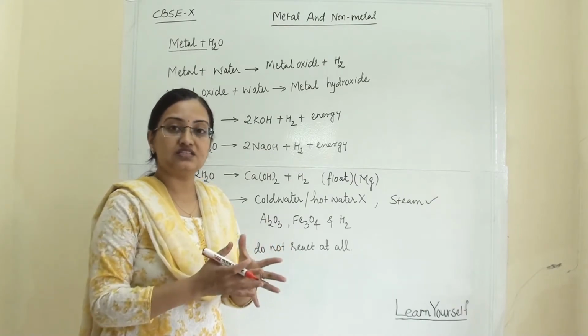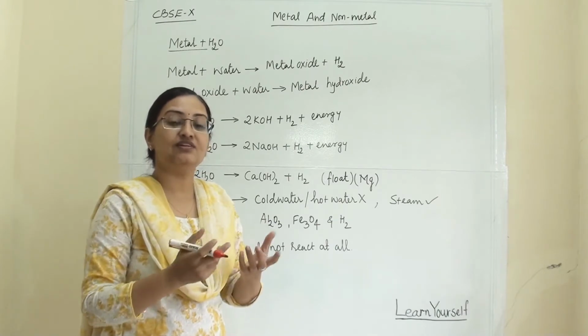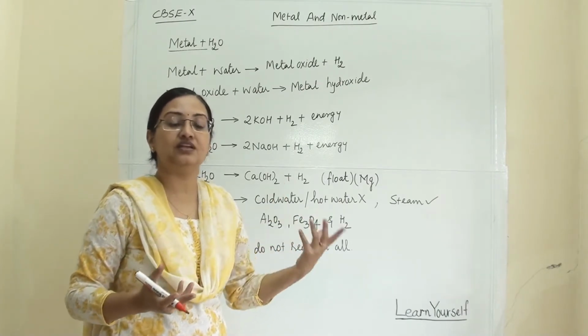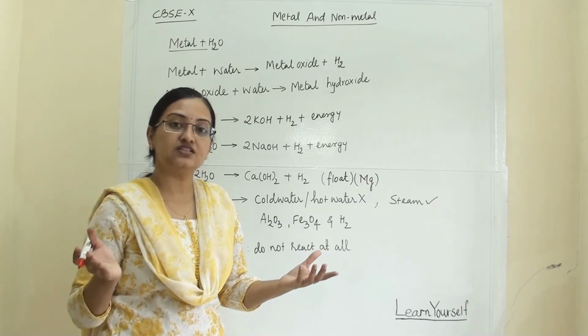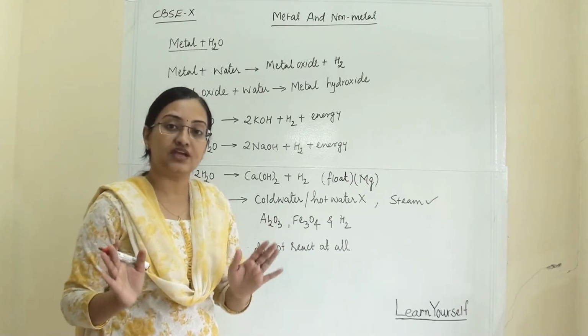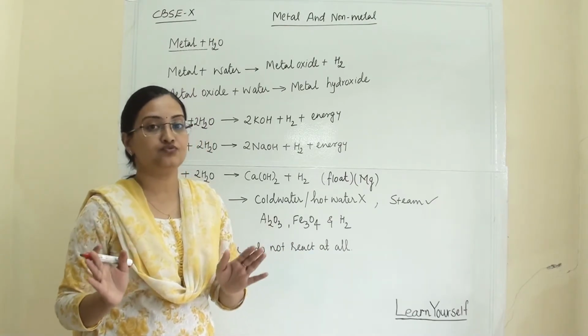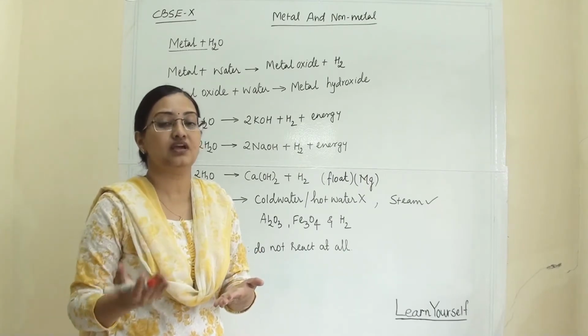Earlier we discussed that when potassium and sodium come in contact with air, they will catch fire because they are very reactive. But gold and silver are least reactive. Even though we burn them, they will not at all react with the air or atmospheric oxygen. So it depends upon how reactive they are.